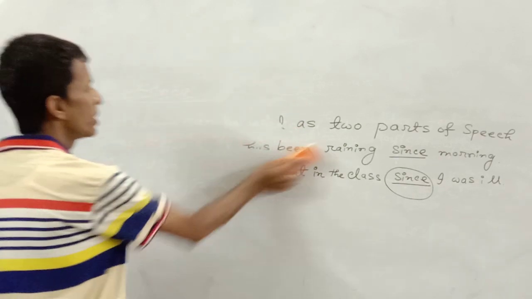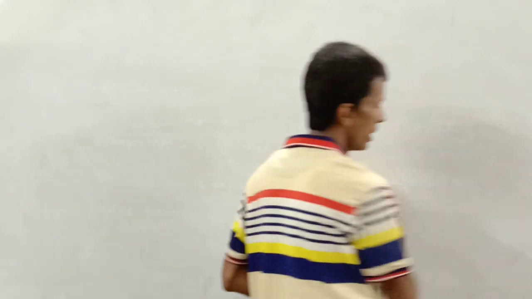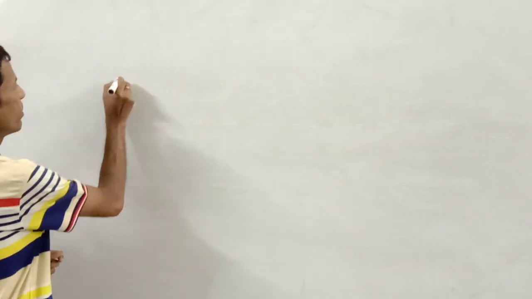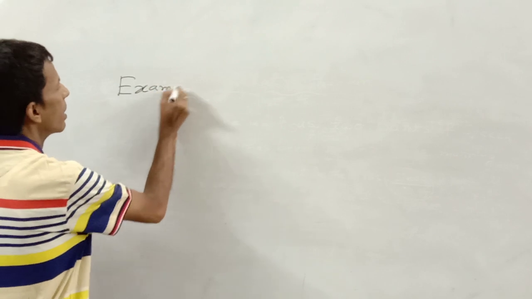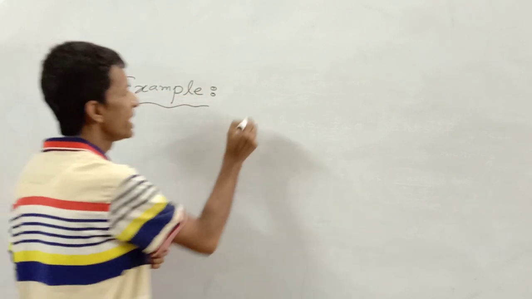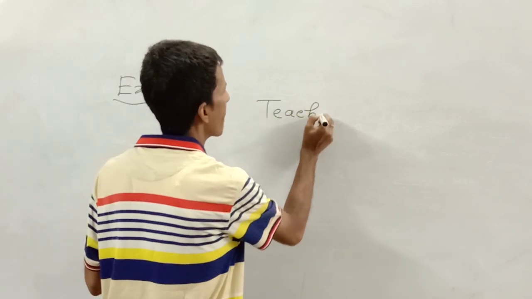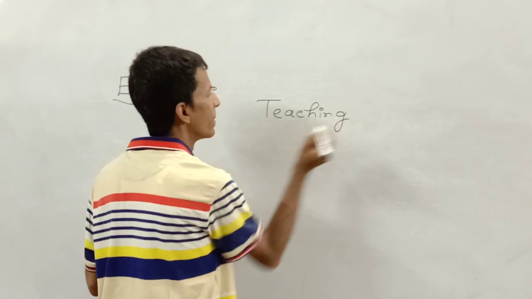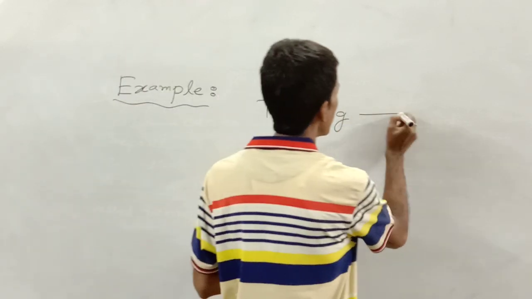You should also realize the usage of noun, verb and adjective. Example, teaching. This word can be used as a noun.